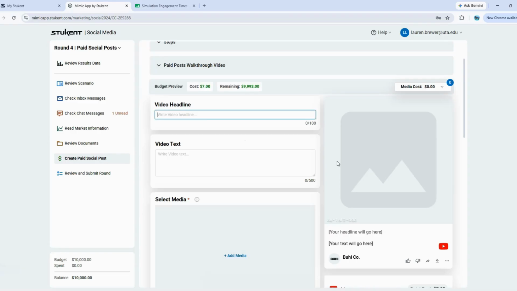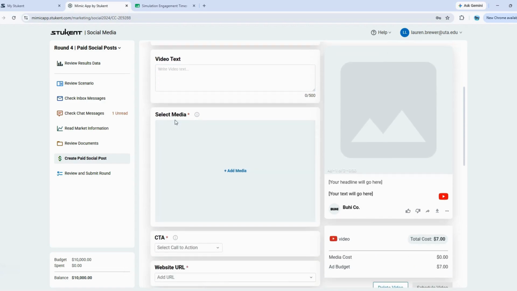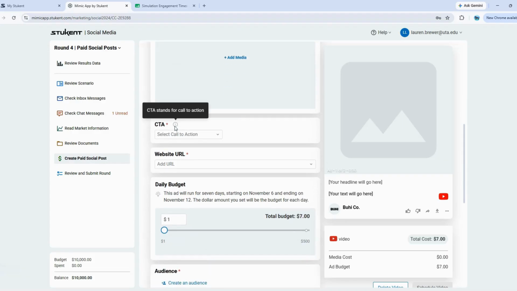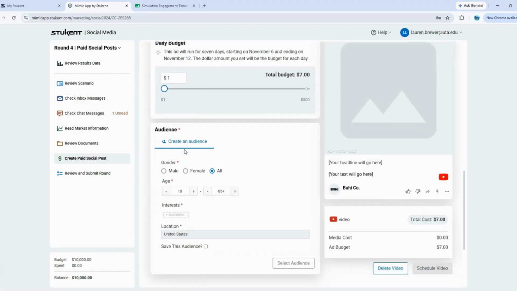We can see now that we do have a different layout. So we need to have a headline for our video. Then we have our video text. We'll want to select our media. We need a call to action. We have to provide our website URL. We need to allocate our daily budget. So how much of our budget are we going to allocate towards this ad each day? And then lastly, we'll need to create an audience.